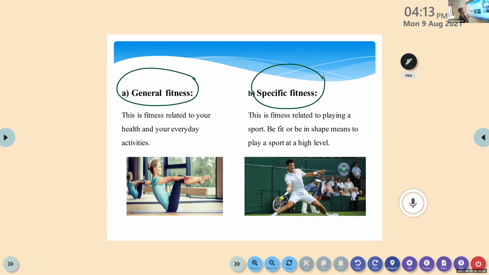General fitness means the fitness for the daily activities. There are certain activities we have to do daily, so we need fitness. Then specific fitness is a fitness related to playing a specific sport or a specific event. Not only a specific sport, but also a specific event, a fitness used for a specific purpose.